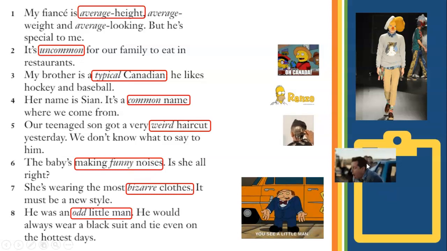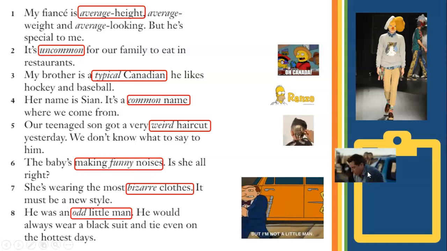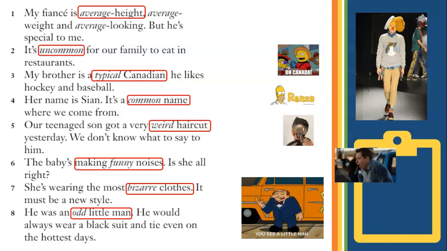Look at this picture of this man. He's doing something not common with his mouth. It seems like he's coughing. So we can say that man is making funny noises. What is wrong with him?